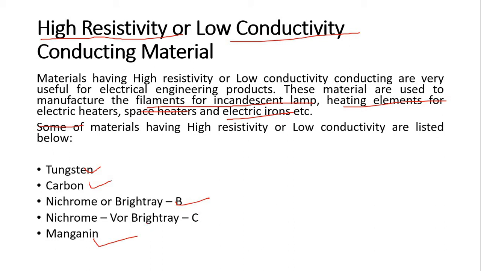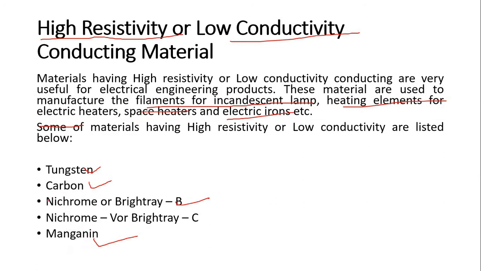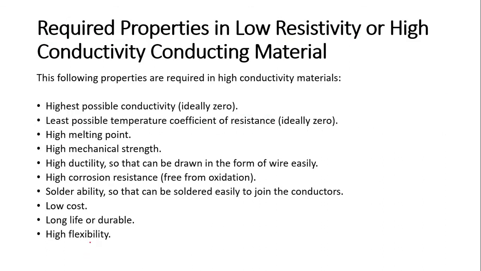Please remember the names of the high resistivity and low resistivity materials. Low resistivity materials are silver, copper, gold, aluminium, and high resistivity materials are tungsten, carbon, nichrome, manganese.